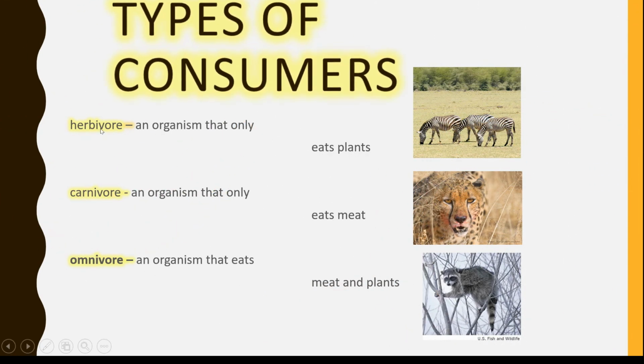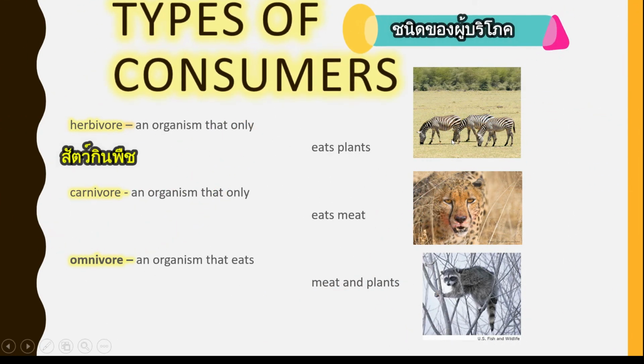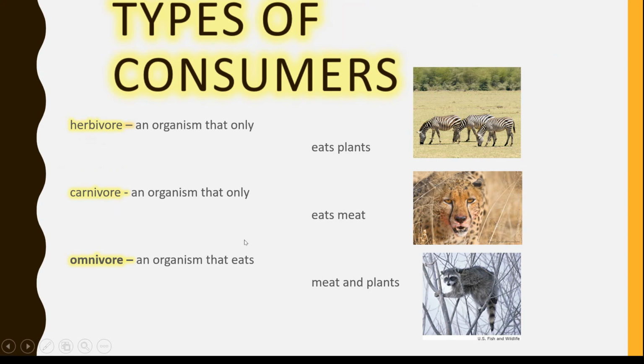We have herbivores, living things that eat plants, carnivores, living things that eat meat, and we have omnivores, living things that eat both plants and meat. Like for example, zebra eats only plants, cheetah eats meat, and this animal eats meat and plants.